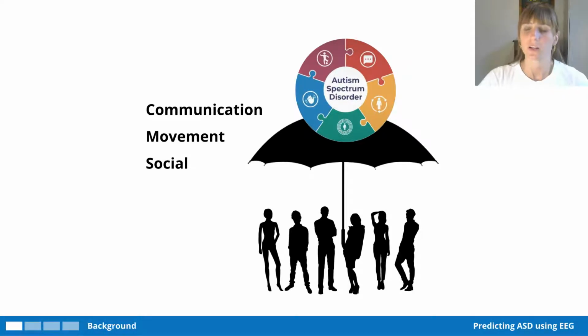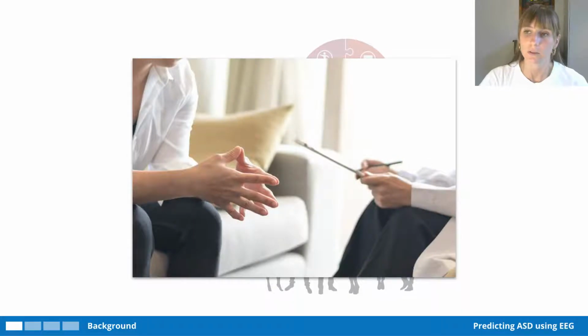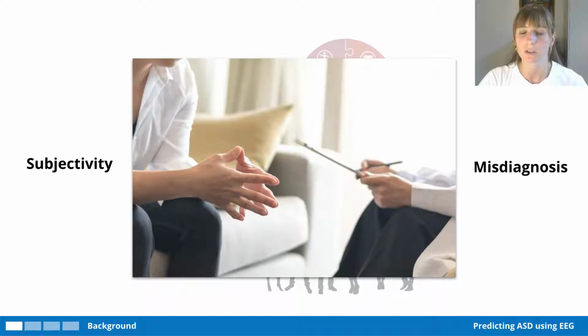Autism spectrum disorder, ASD for short, encompasses many different phenotypes and may affect communication, movement and social abilities. However, currently, ASD is diagnosed based solely on behavioural observations, leaving room for subjectivity and misdiagnosis when it comes to such a complex and diverse disorder.